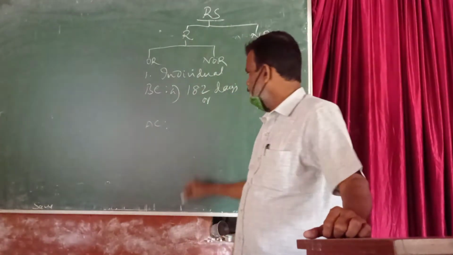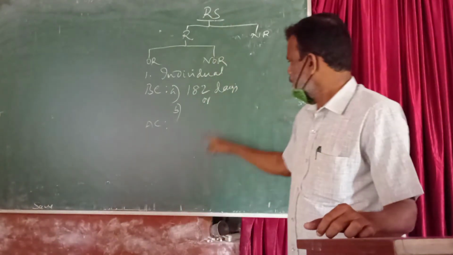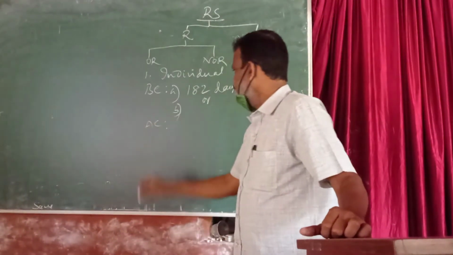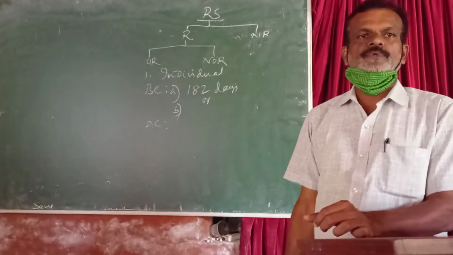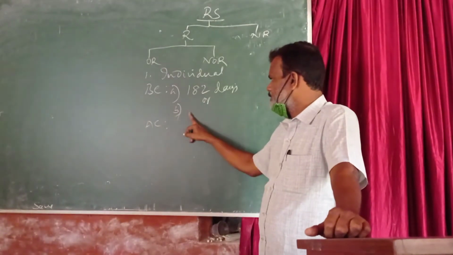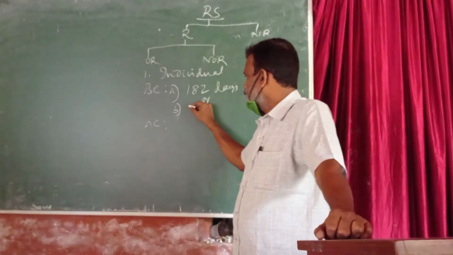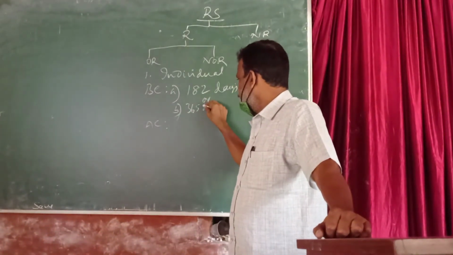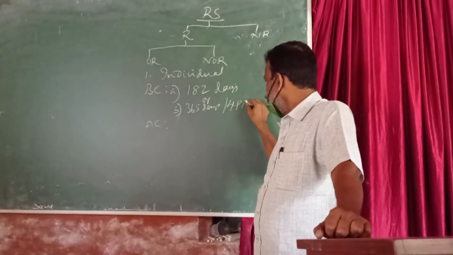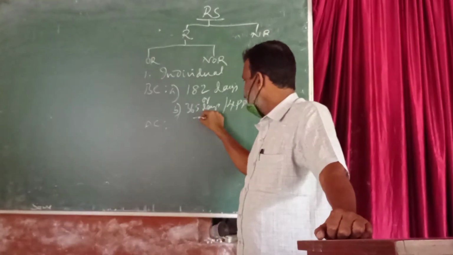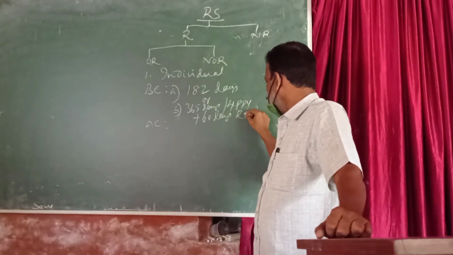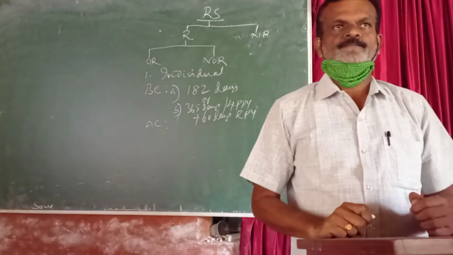Or B. If the first condition is not satisfied, then we have to see whether the assessee fulfills the second condition to become a resident or not. The second condition says that he has been in India for 365 days or more in 4 preceding previous years and 60 days in the relevant previous year.